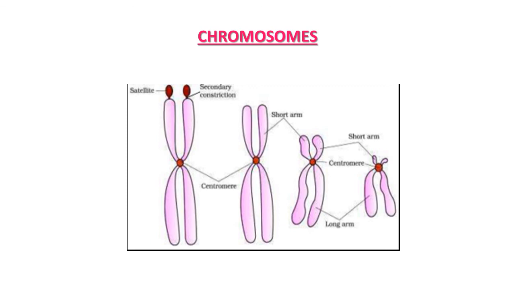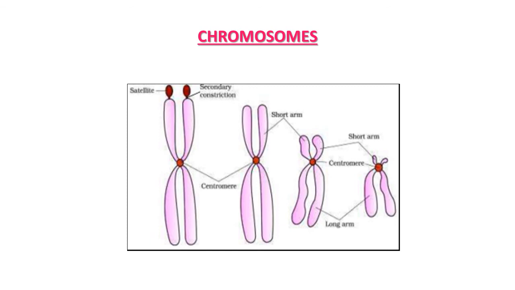Every chromosome is visible only in a dividing cell, not every time. Essentially it has a primary constriction or centromere, on the side of which a dish-shaped structure, the kinetochore, is present. Centromere holds the two chromatids of a chromosome. Based on the position of this centromere, chromosomes can be classified into four types. As you can see in this figure also, there are four types of chromosomes present here.